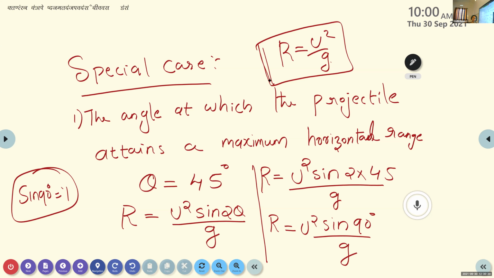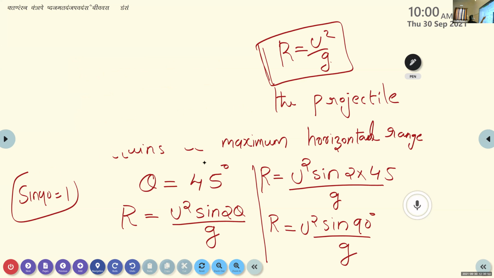So this is a special case for the maximum horizontal range. Only then sin 2 theta becomes sin 90, so the range equation becomes R is equal to u square by g.